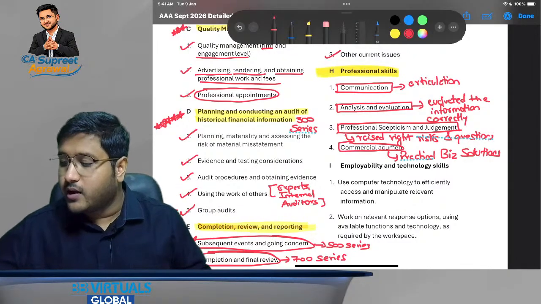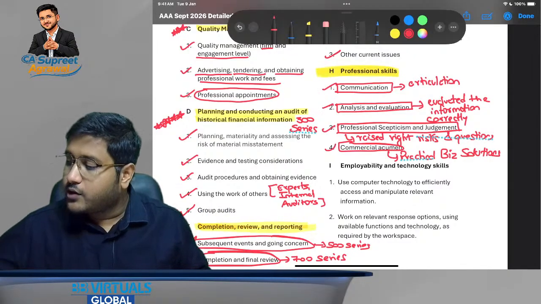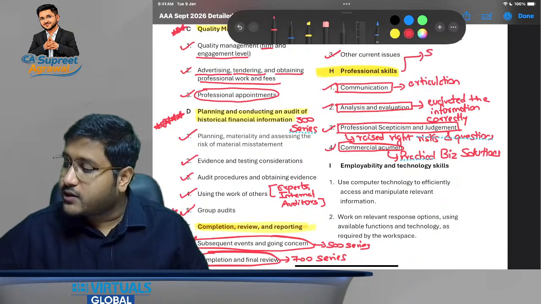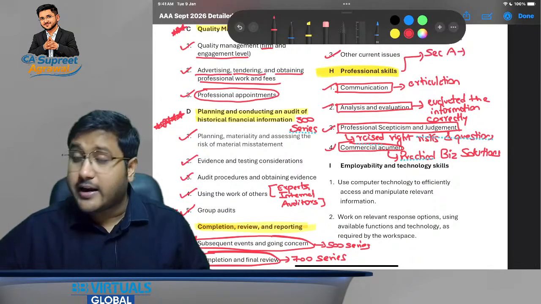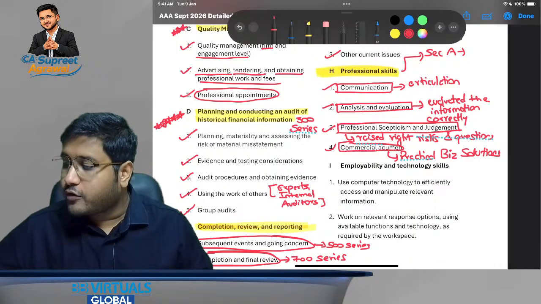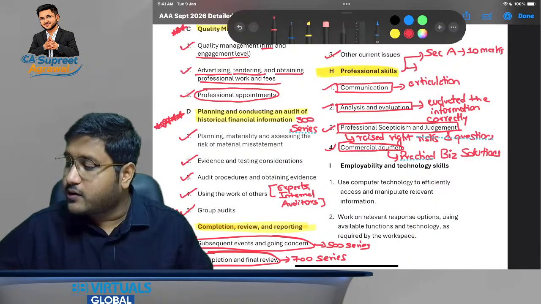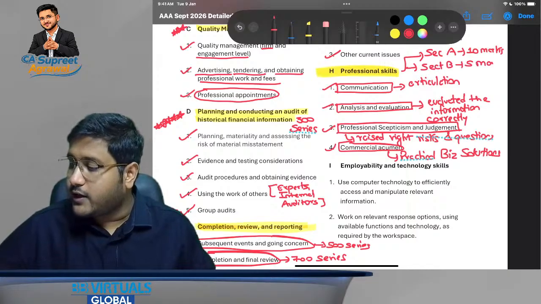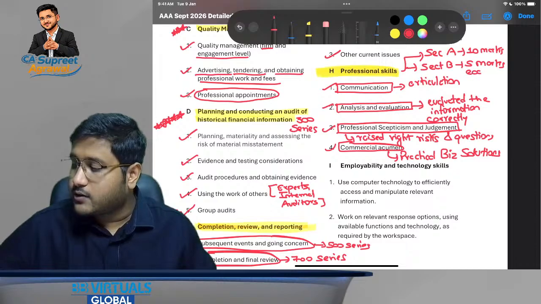So commercial acumen. Sir, how do we gain marks for this? When we talk about the Section A question, that is the 50 marks question, out of that 10 marks are for professional skills. And in Section B questions, 5 marks each, that is a total of 20 marks, are for these skills.